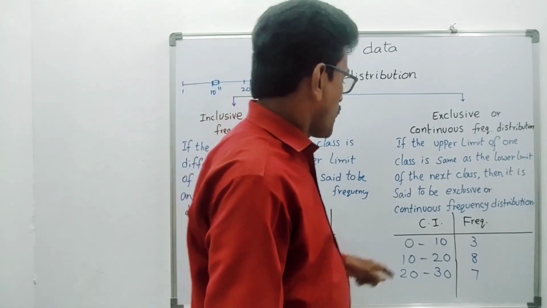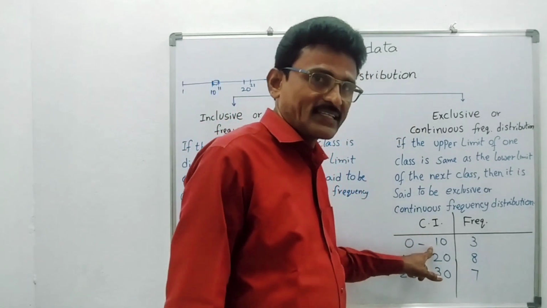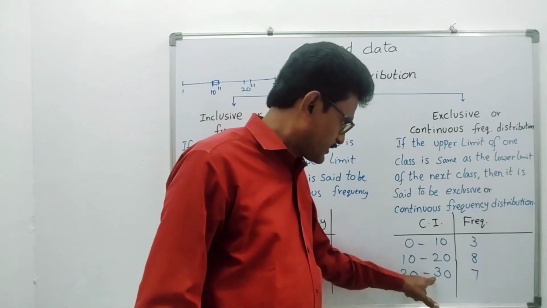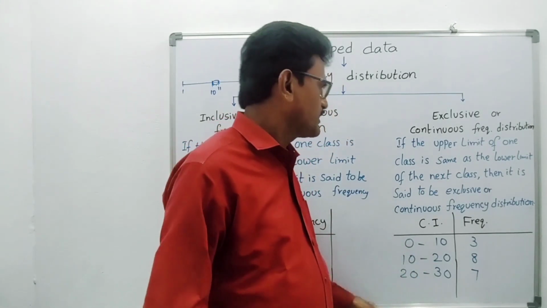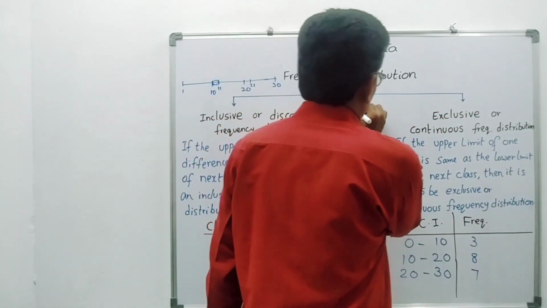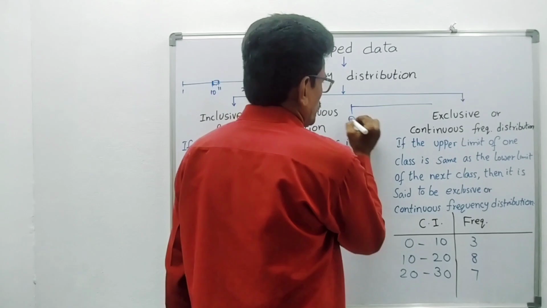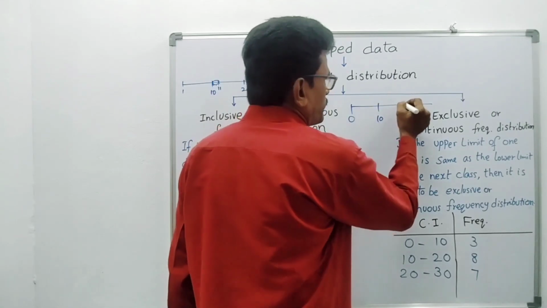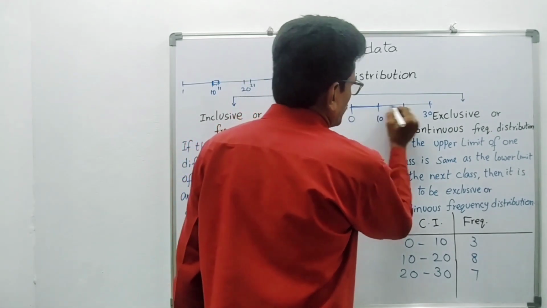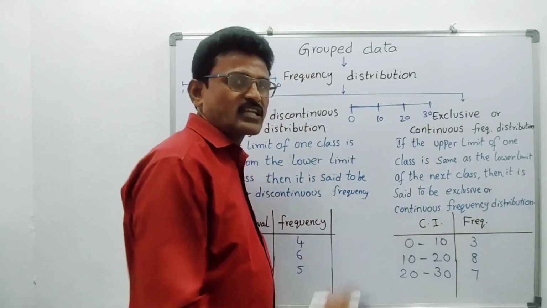Here you observe the upper limit of one class is the same as the lower limit of the next class. Here 20 is there, 20, 30 is there, 30 will come here. So this is said to be a continuous class interval: 0 to 10, 10 to 20, 20 to 30. This is continuous type class interval.